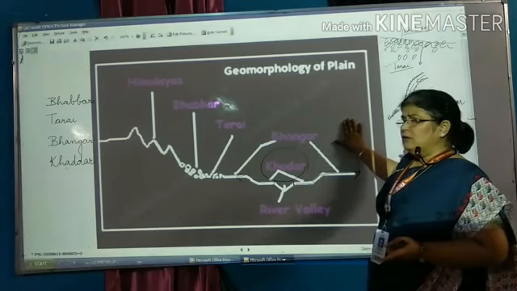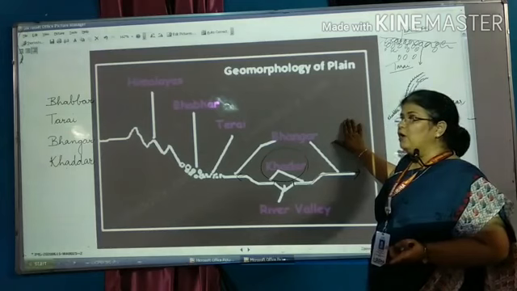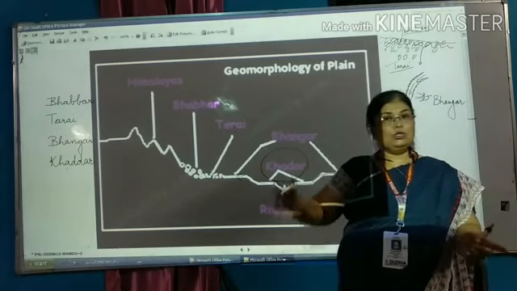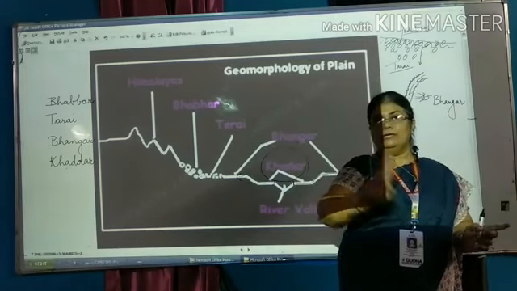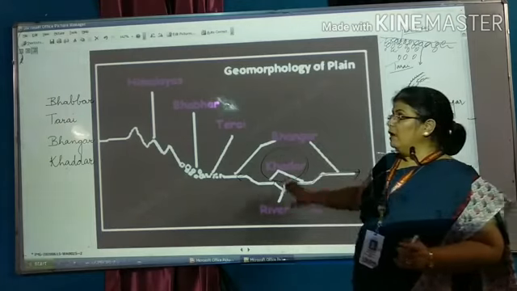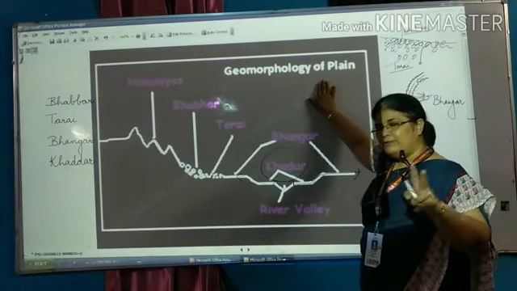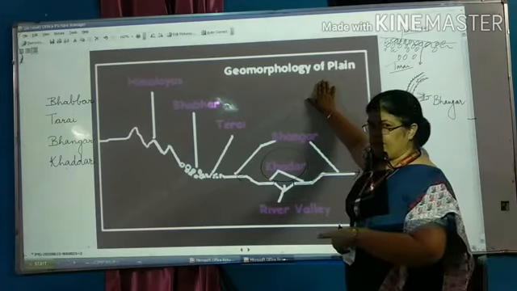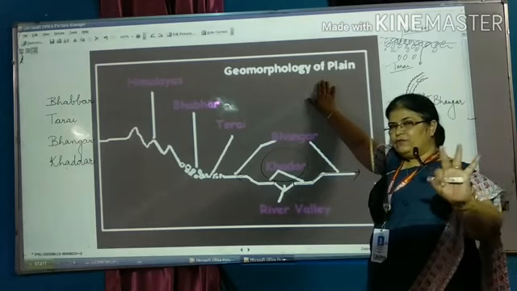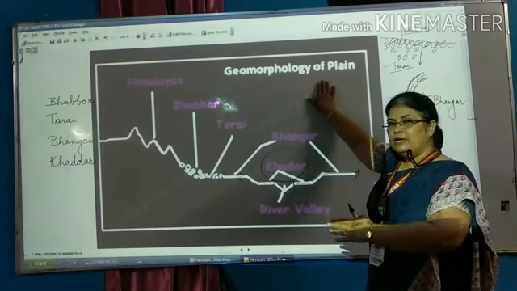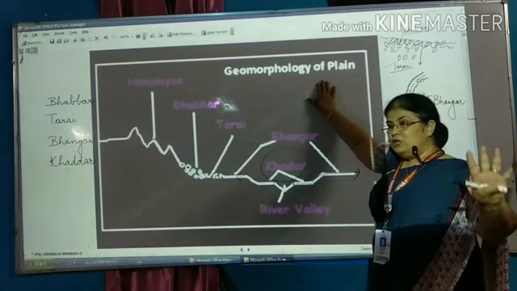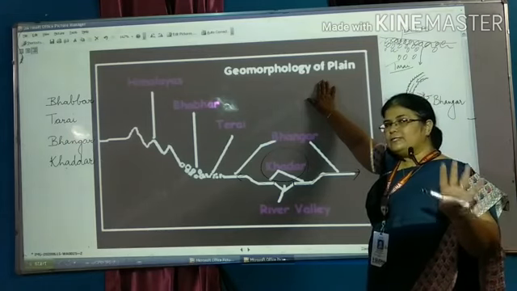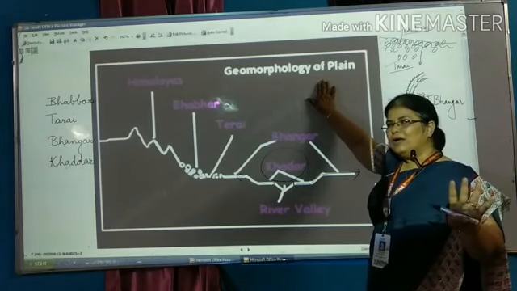So children, these are the four divisions of the northern plain. As we read in the Himalayas, two types of divisions, latitudinal and longitudinal. In the same way, in the northern plains also we have two types of divisions, on the basis of rivers and on the basis of relief. On the basis of rivers, we have three divisions, and on the basis of relief, we have four divisions. So I hope the northern plains are very clear to you, and if you still have any doubt, children, please do ask.